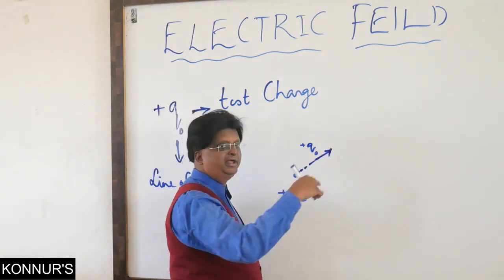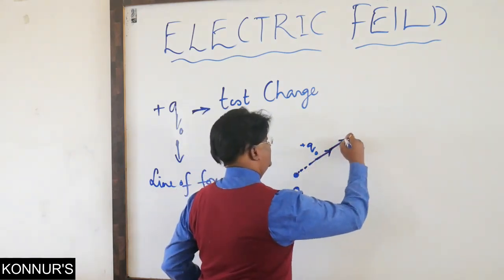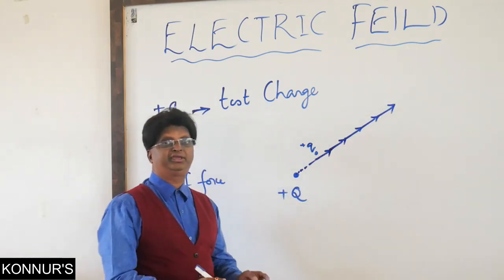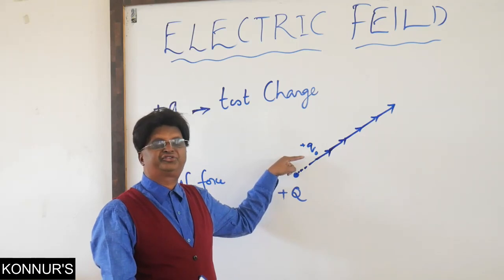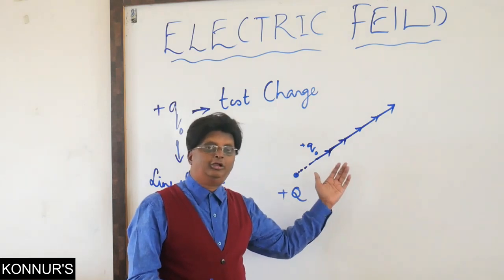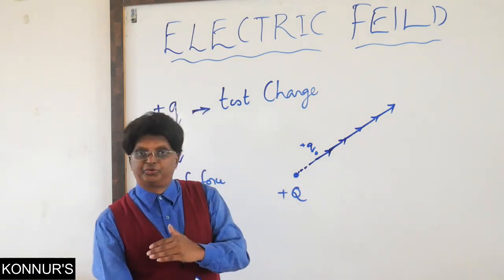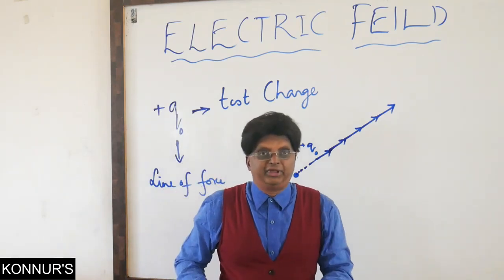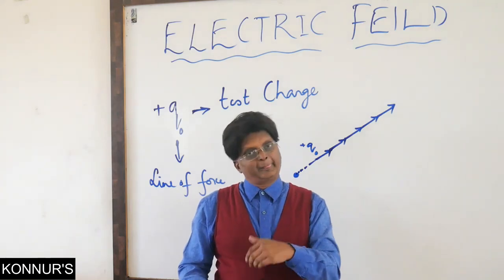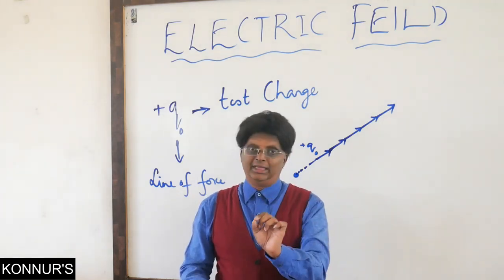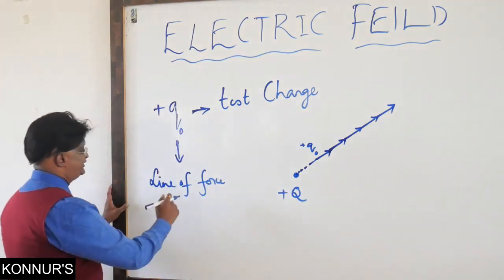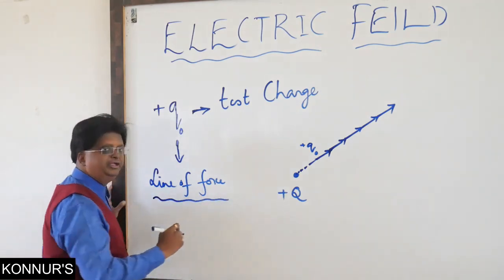Here also again one more time. If you continue that, this is how I keep on tracing the path that is followed by this test charge. Such an imaginary path along which a test charge tends to move in an electric field is what is referred to as line of force, otherwise also called field line as well. We'll be using either of these two words. So now here I define what is meant by line of force.